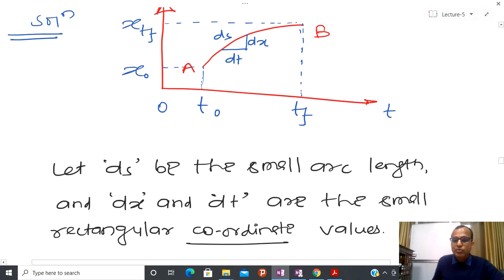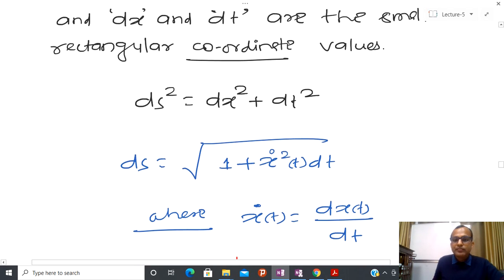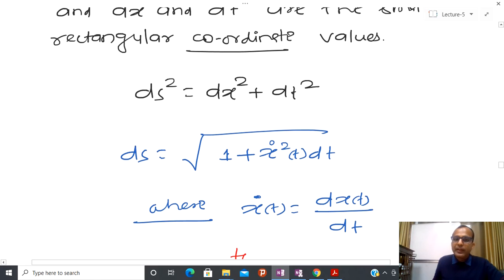Due to that reason I have assumed this as some kind of rectangular coordinate system, and I can apply a theorem like the Pythagoras theorem. And after that, by rearranging it, I can write this particular thing like this, where x dot is nothing but dx by dt.